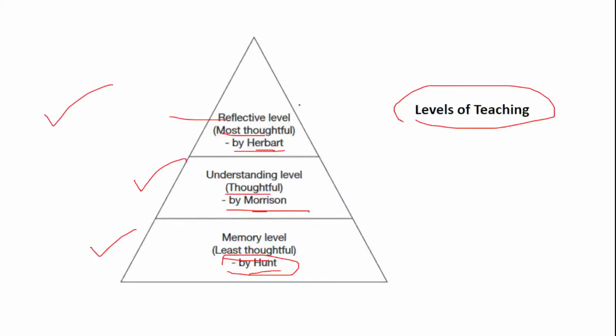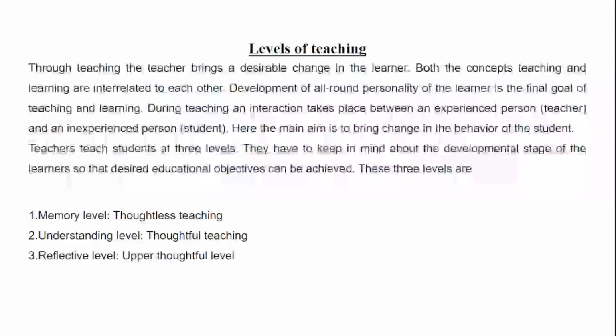Even this can come in a simple match the following. So in column A you will be having the memory, in column B you will be having the levels: least thoughtful, thoughtful and most thoughtful. Now let's come to the level of teaching in detail.